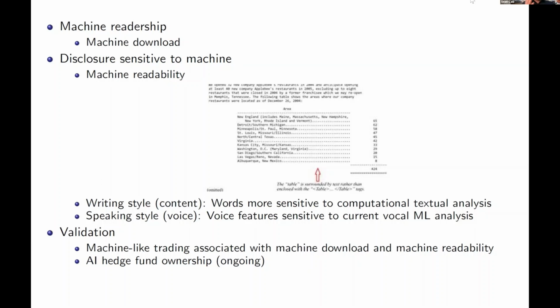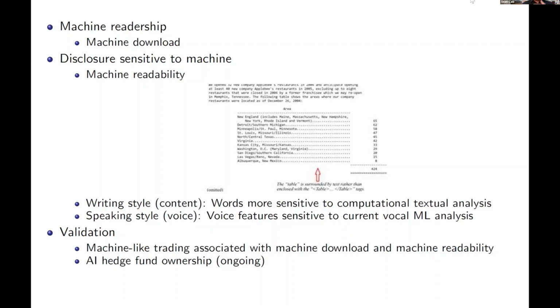For a human to understand the 10K, at least you need 10 to 15 minutes to read it and trade on it. But if you find a trade within a very short time, like 1 second, after the 10K is filed, that means it is more likely a machine. So this is how we measure whether the 10K is read by a machine or by a human.